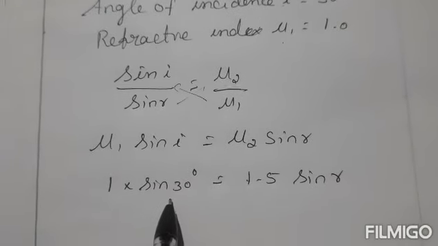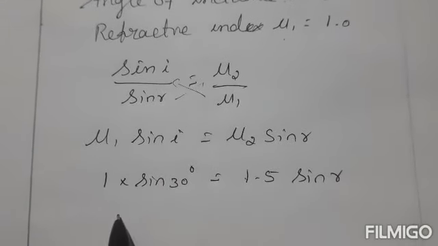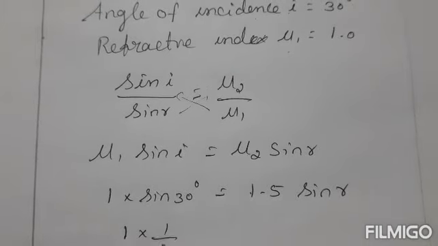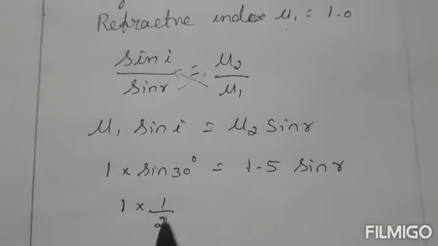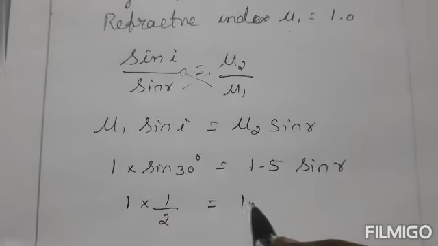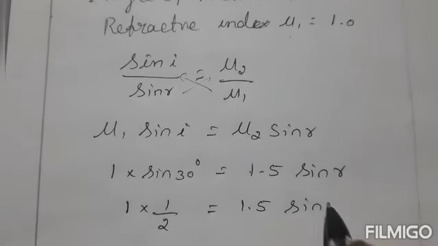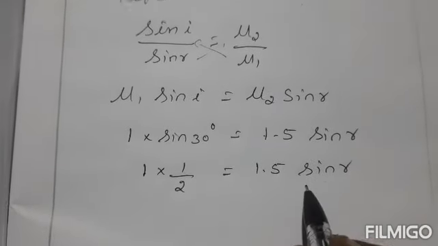So you get sin 30. What's the value of sin 30? 1 by 2. So 1 by 2 equal to 1.5 sin R.